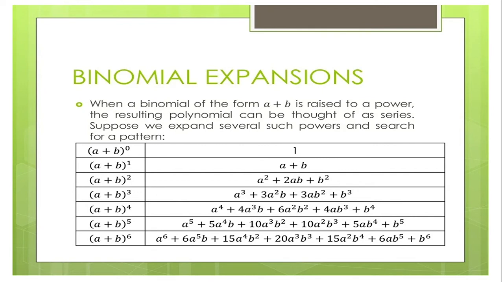So again, the pattern we see is that if we have A plus B raised to any power, the exponent starts with whatever is indicated here. The exponent we have here is 5, so there is also 5 in the first term, and then it decreases for A, while for B the exponent increases.